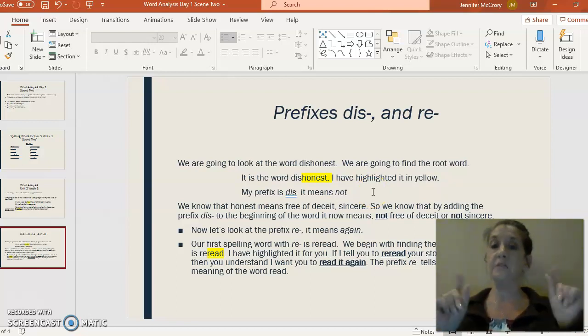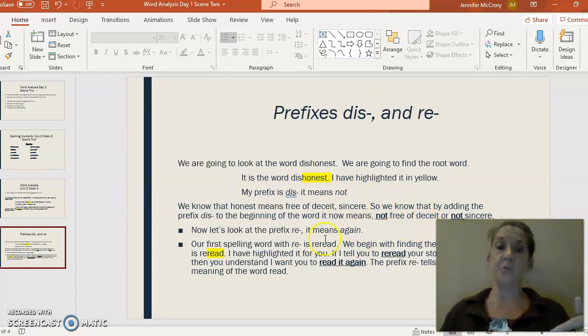Exactly. It means not. Good job. I knew you were listening. So we know that honest means free of deceit, sincere. So by adding the prefix dis to the beginning of the word, it now means not free of deceit, or not sincere.